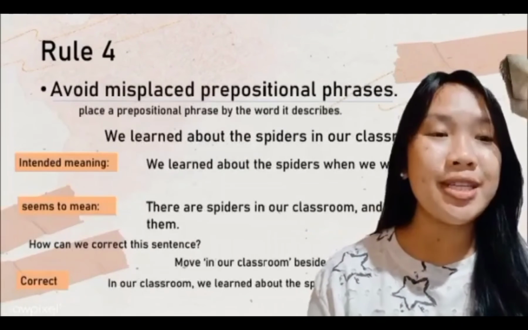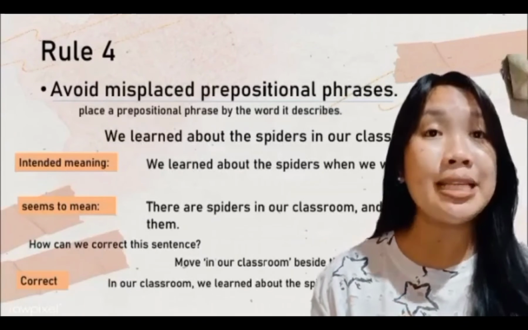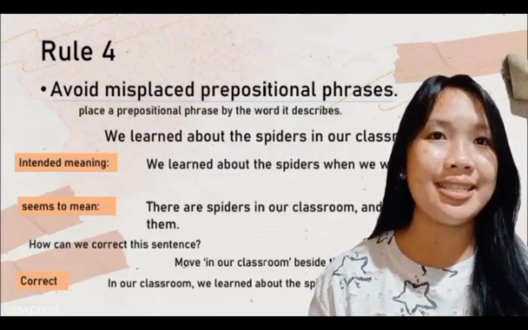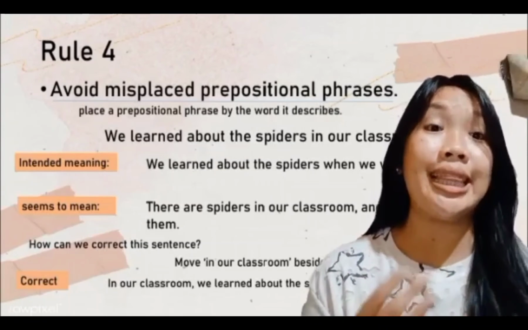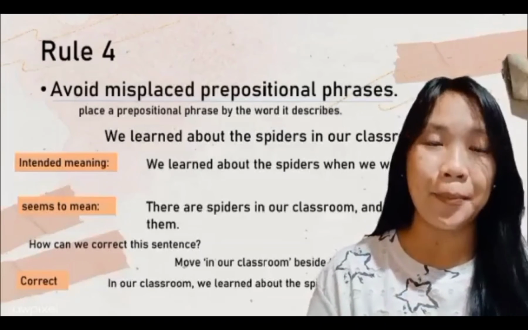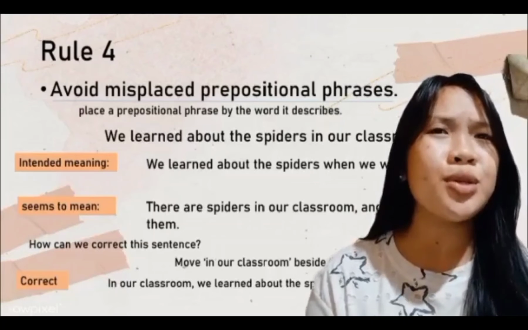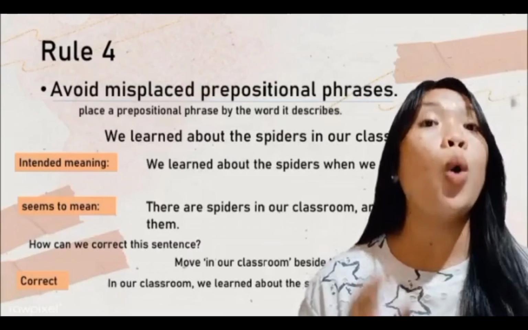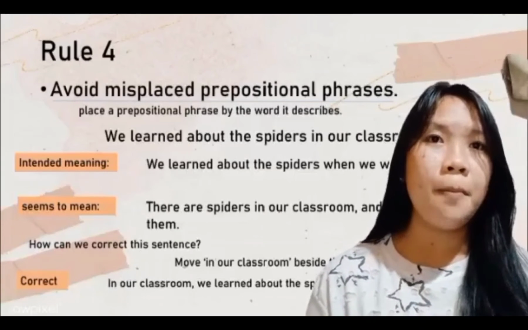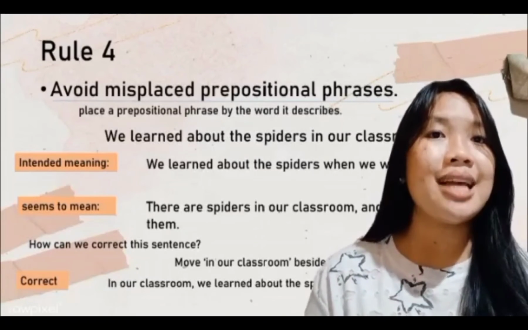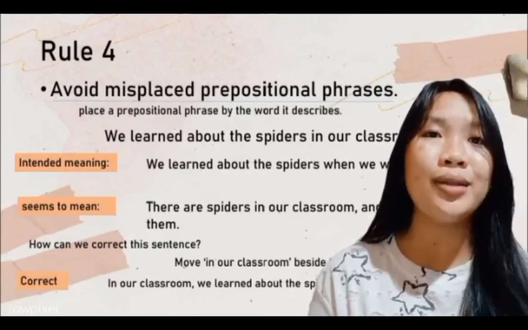Let's proceed to rule number 4. It says avoid misplaced prepositional phrases. Place a prepositional phrase by the word it describes. We have here the example: we learned about the spiders in our classroom. The intended meaning is that we learned about the spiders when we were in class. But it seems to mean that there are spiders in our classroom and we learned about them.